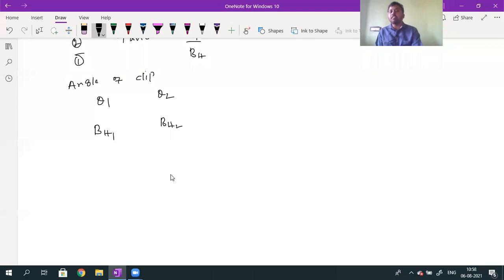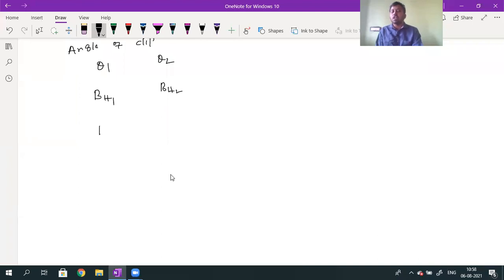At one place the angle of dip is theta 1, at another place the angle of dip is theta 2. So at one place the horizontal component of the magnetic field is BH1, and at another place it is BH2. What is the ratio of the time periods? For example, T2 by T1 is given by root over BH1 divided by BH2, since the time period is inversely proportional to the root of BH.